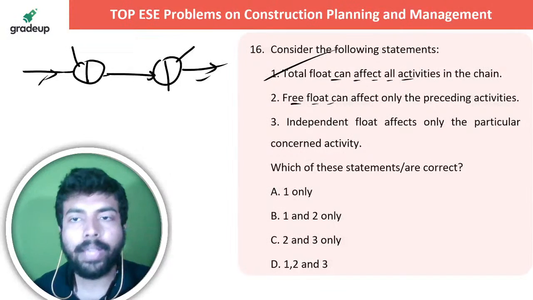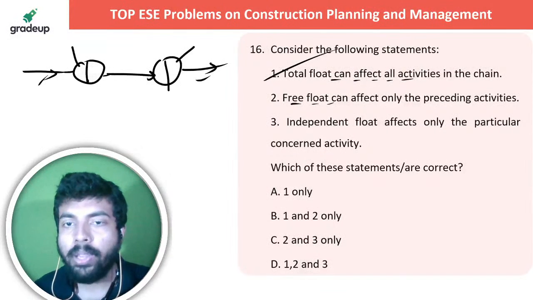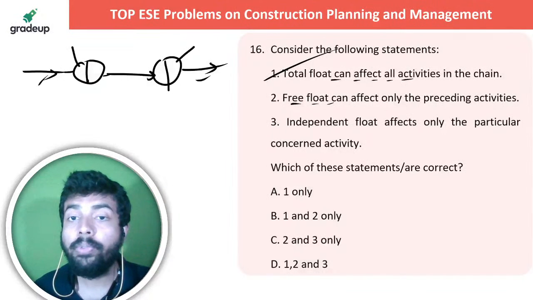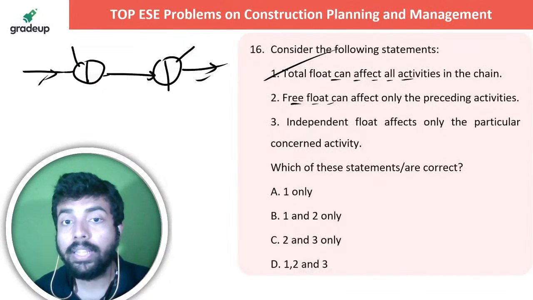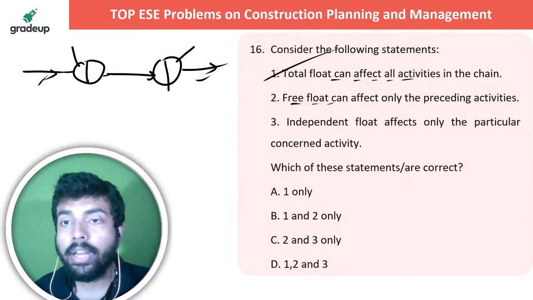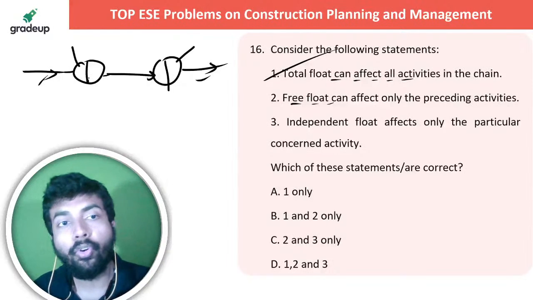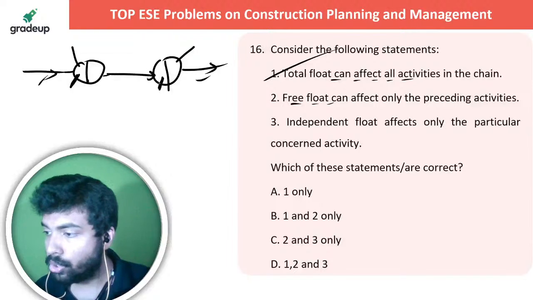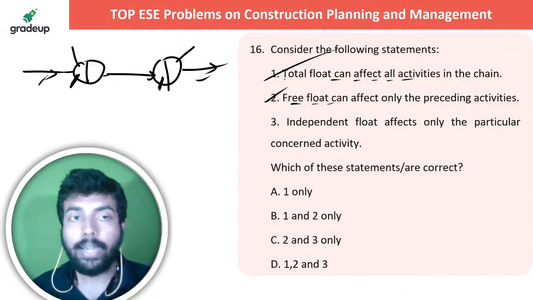Free float का मतलब क्या है sir? What do you mean by free float? Anyone? Let me know in the live chat section, sir. And what do you mean by independent float affects only the particular concerned activity? Free float का मतलब it affects only the preceding activities. Absolutely correct. Free float मतलब आप इसका ये वाला चीज ले रहे हो जरूर, and you are taking this one. So free float is active, taking both the things.